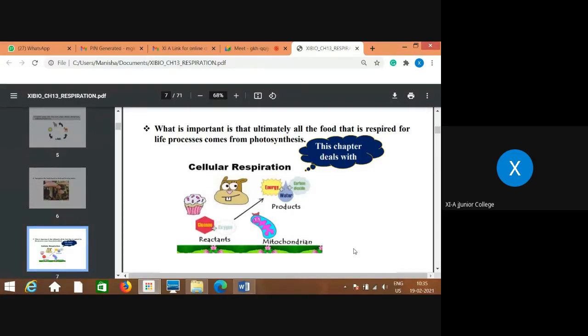So we are going to study cellular respiration, which takes place at the cell level. What does it mean? This is nothing but the mechanism of breakdown of food material within the cell to release energy and the trapping of this energy for the synthesis of ATP. You learned the process of photosynthesis last time. Now we are going to study respiration and how it is dependent on photosynthesis.